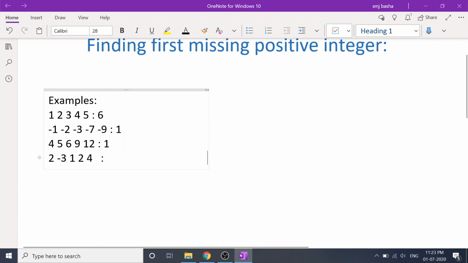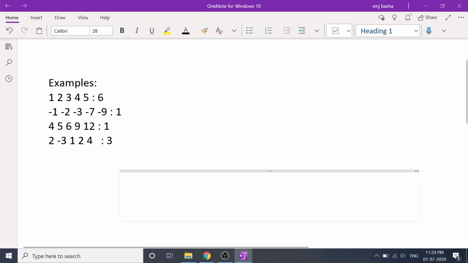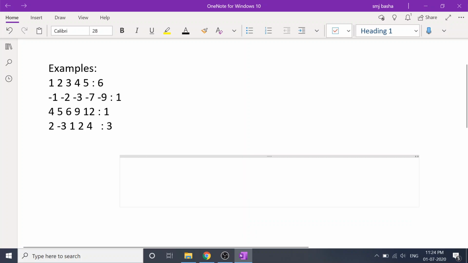So let's see the last example. You have 1 here, right? 2 here, yes. 3, you don't have 3. So 3 will be the output. Okay. Now let's say you have an array of size n. How many positive integers can you fit in this array? You can obviously not fit more than 5, right? So let's see a case when you have all 5 positive integers present in the input array. In that case, the first positive integer that is missed is 6.